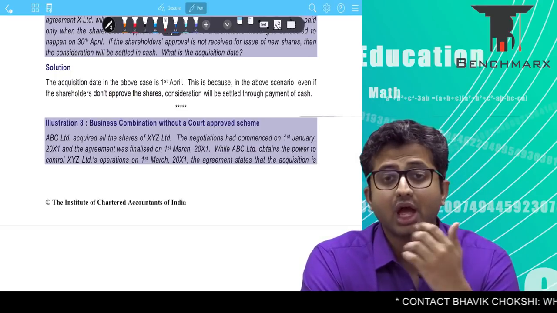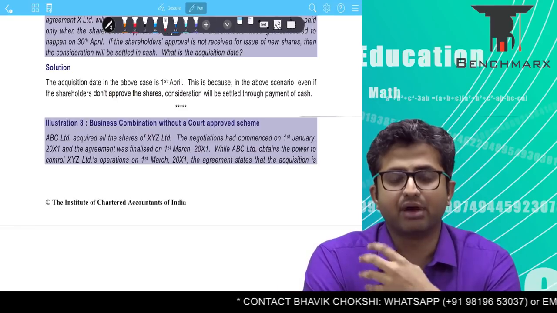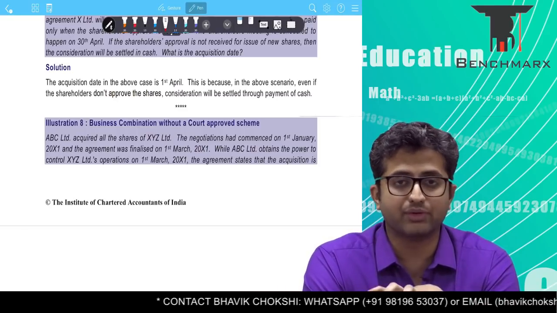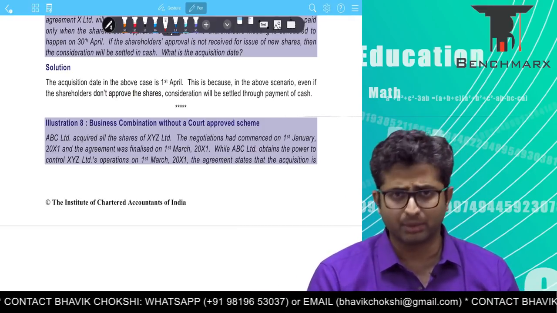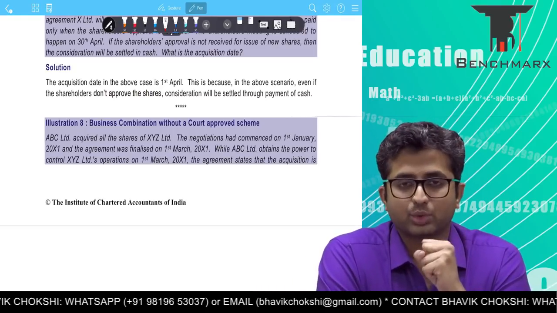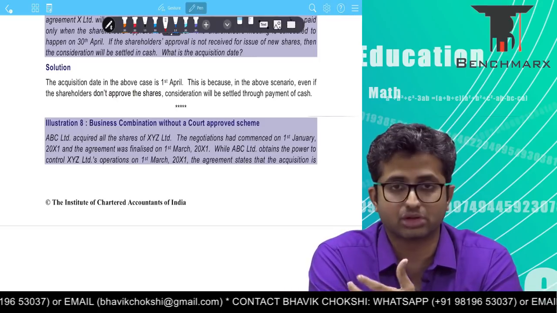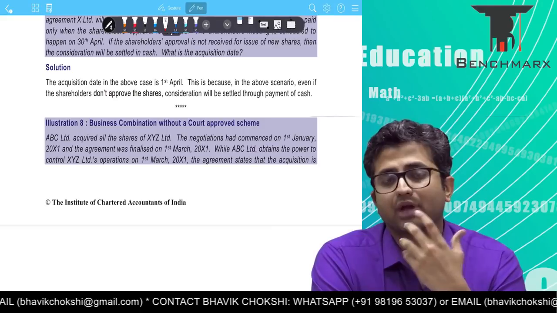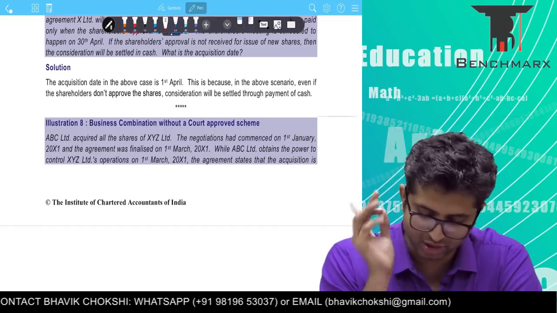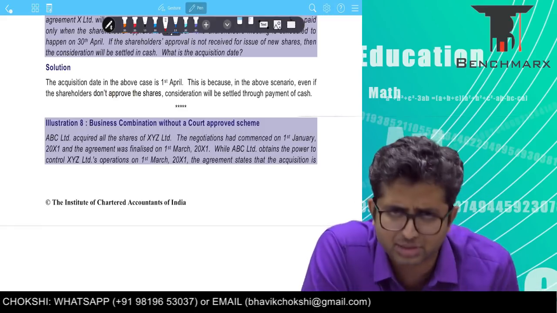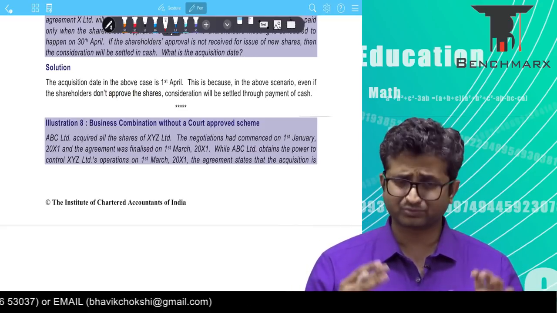In one of the illustrations, your acquisition is subjected to a regulator's approval. Both the parties have agreed. However, there is Competition Commission which has said that this acquisition will require the approval of a Competition Commission. So we need to figure out whether the date of acquisition is the date when the acquirer and acquiree agree, or when the Competition Commission actually gives approval. And secondly, in one other question, we have agreed to a specific date as per a court-approved scheme or as per our agreement. However, your control is passing on another date.